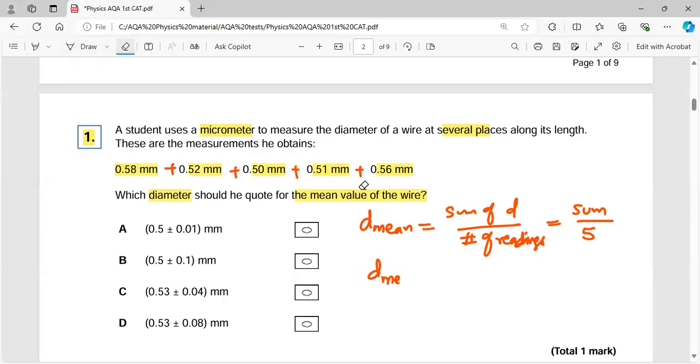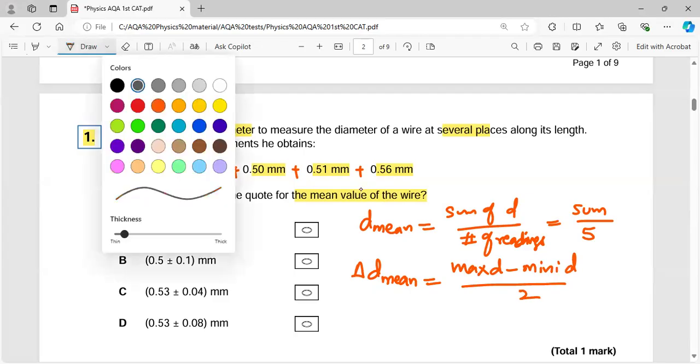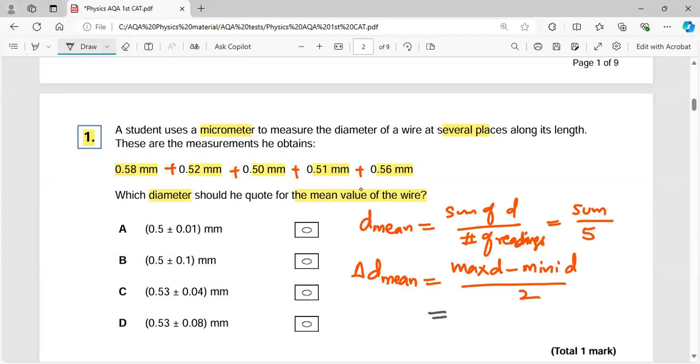In order to get the uncertainty in the mean value, it's maximum of d minus minimum of d, divided by 2. So this is the formula. So maximum is this one, which is 0.58, and minimum is this one, which is 0.50.